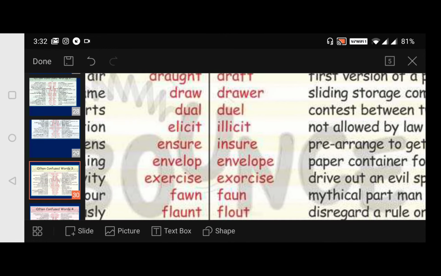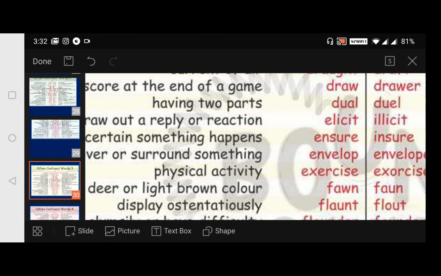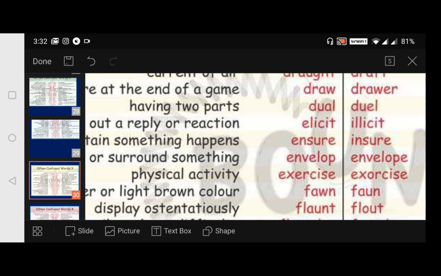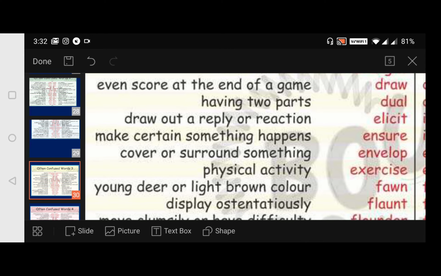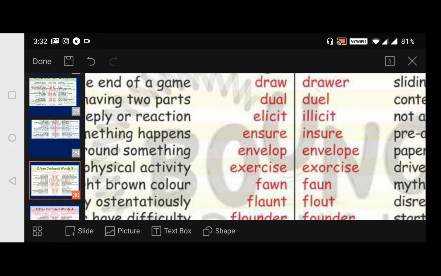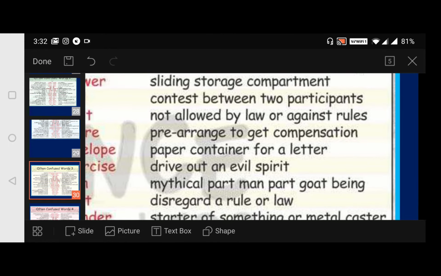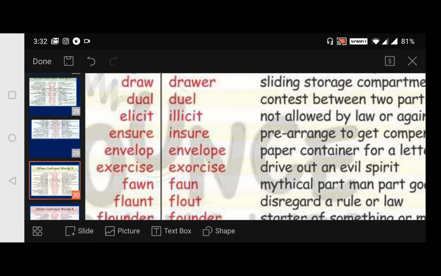Now elicit in the sense, what is it? Elicit. Okay, draw out a reply or reaction, waiting for some reply or reaction from the other person. So he is waiting to elicit. Okay, so now draw out a reply or reaction. Illicit, not allowed by law or against rules. Okay, not allowed by law or against rules.